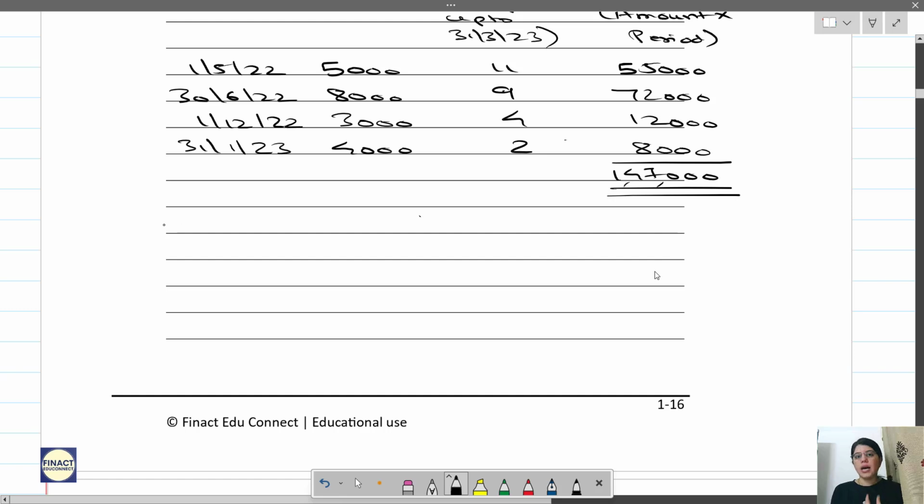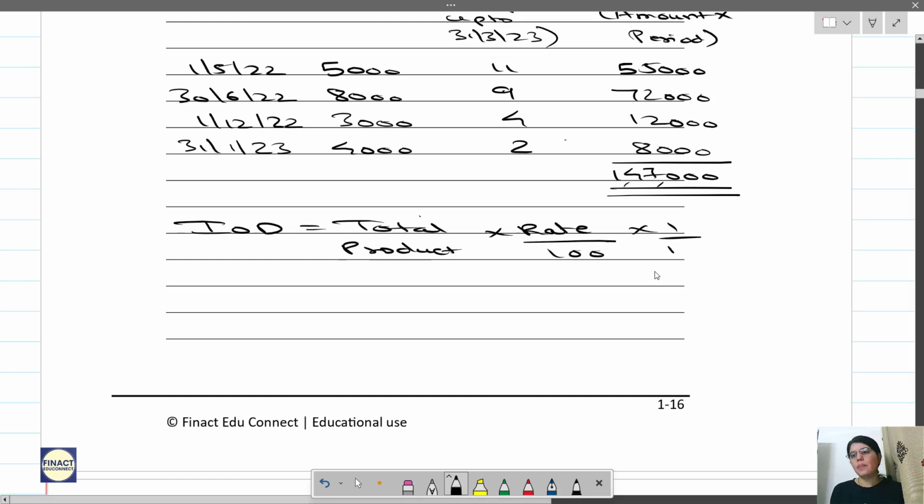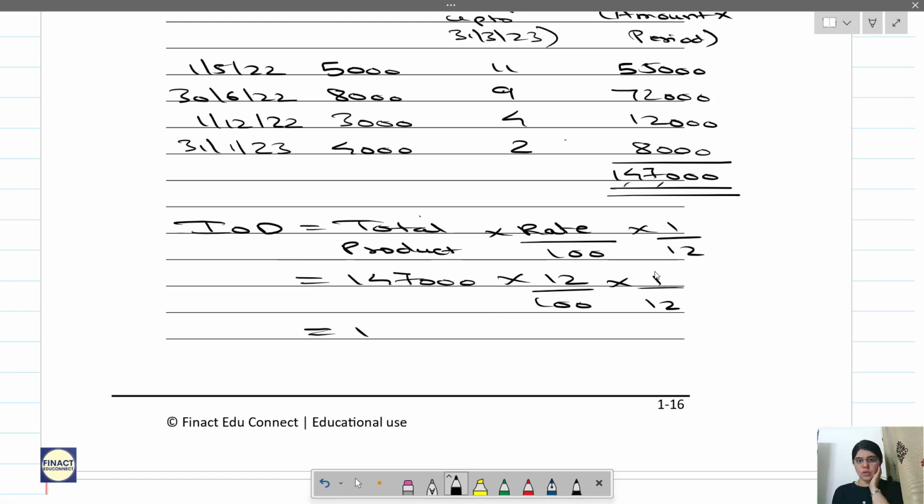So the total of this product comes to 1,47,000, and now you apply that formula. Interest on drawings will be total product into rate by 100 into 1 by 12. So 1,47,000 into 12 by 100 into 1 by 12. If you solve this, you get the same answer. As I told you, with both methods you will get the same answer.